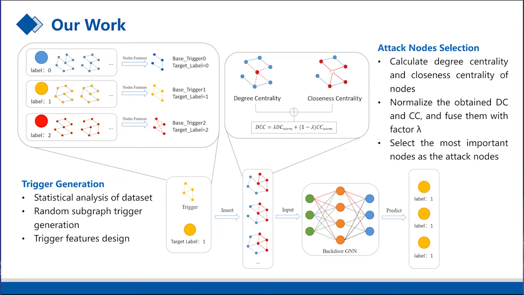The second step is to select the attack nodes. We calculate the degree centrality and closeness centrality of nodes, normalize the 2 indexes, and then sum them in proportion lambda. The degree centrality reflects the local structure features of nodes, and the closeness centrality reflects the global structure features of nodes. The results are sorted, and the top k nodes with the highest score are selected as the attack nodes. The number of attack nodes depends on the number of trigger nodes.